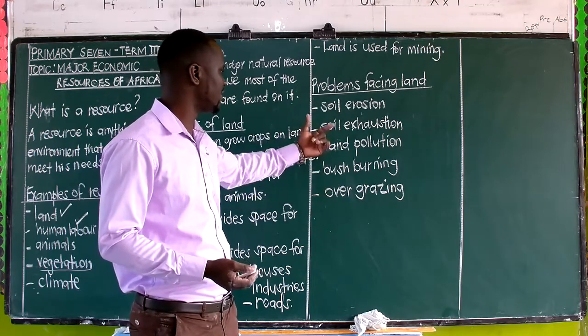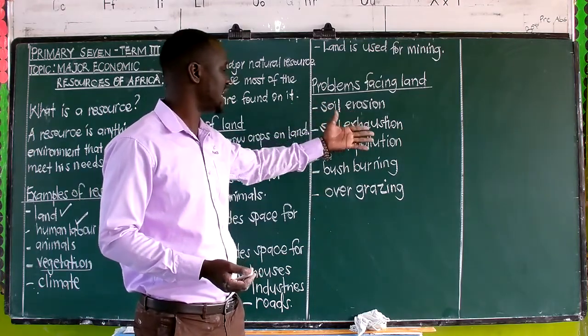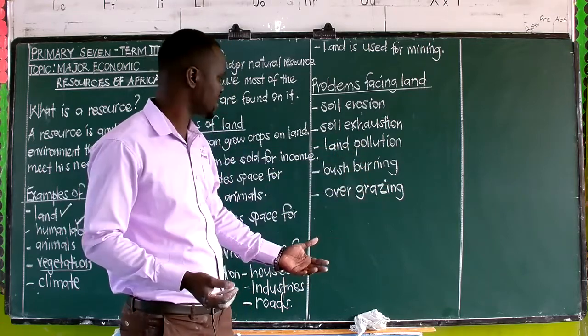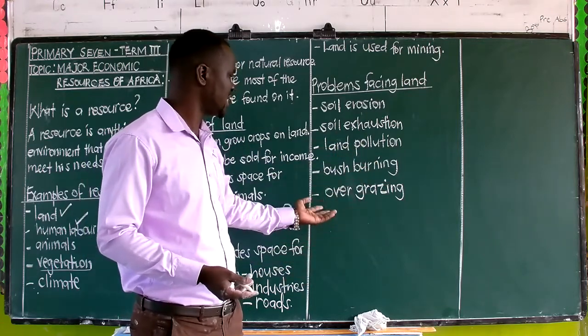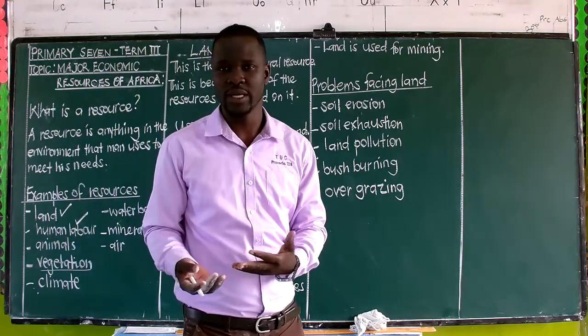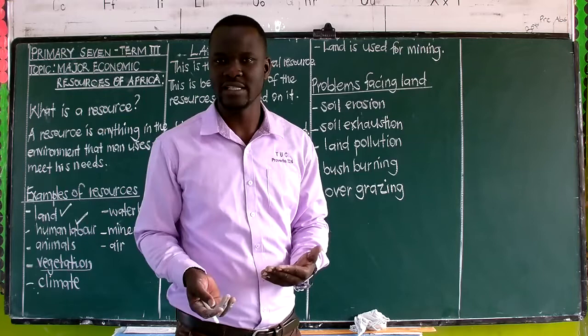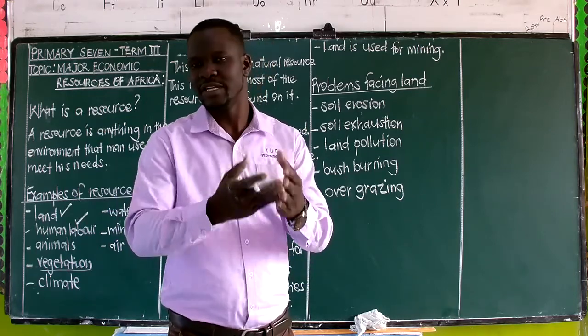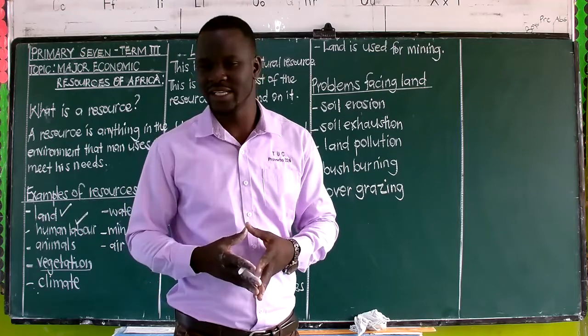How should we conserve? By avoiding soil erosion, by encouraging proper dumping of waste products, by stopping bush burning, practicing good farming methods like bush fallowing, avoiding overgrazing, practicing afforestation, then reforestation, agroforestry, all those ones.